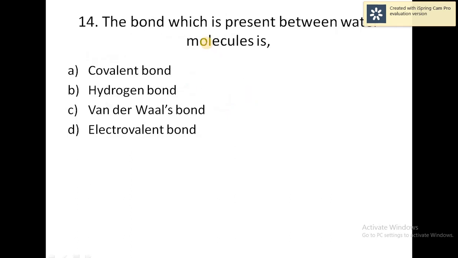The bond which is present between water molecules. So which bond is present between water molecules? Covalent bond, hydrogen bond, van der Waals bond, electrovalent bond. So we know that water molecules normally contain hydrogen bonds. So electrovalent bond is an ionic bond, so it is a wrong answer.